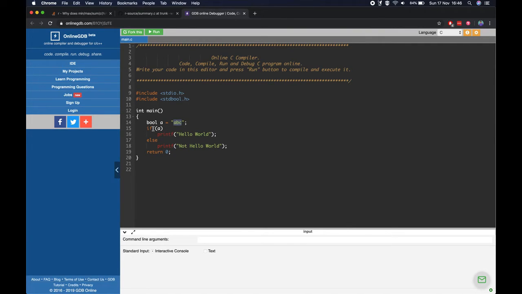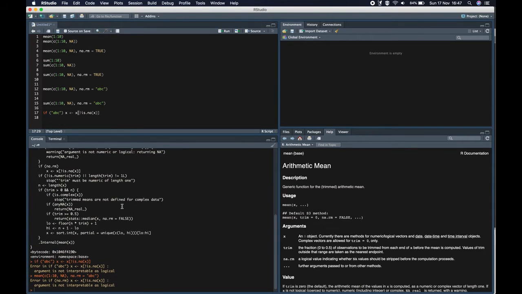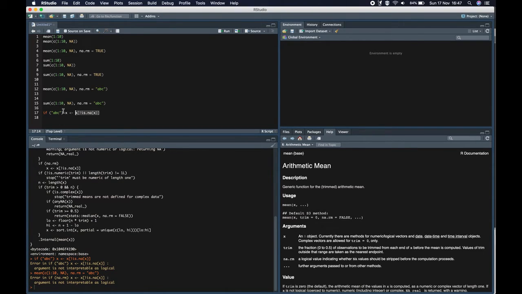Now if we say if a, print hello world, else print not hello world. So in this case, what output do you expect? This was the similar case in R as well, right? Where we had this part, if abc then do this, but when we run this we get an error.